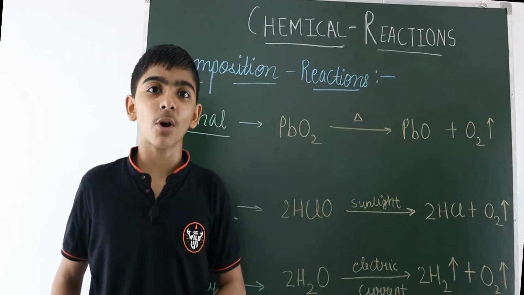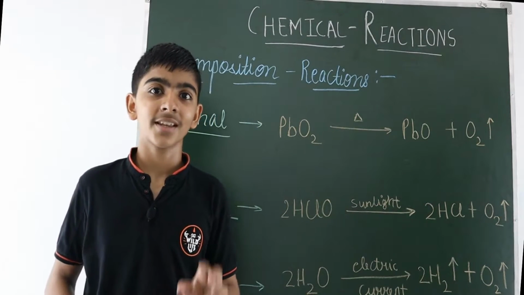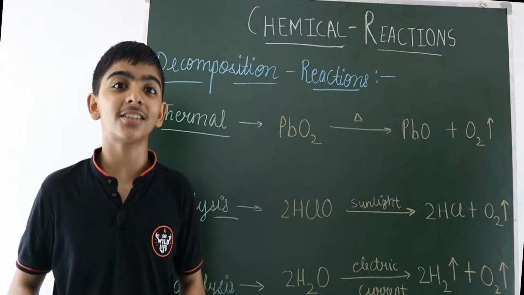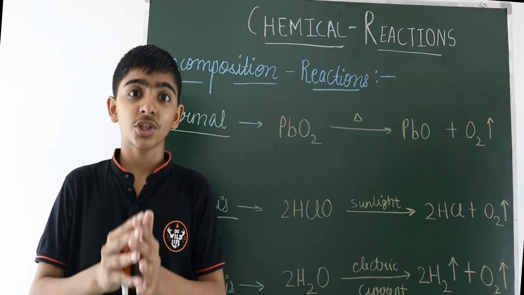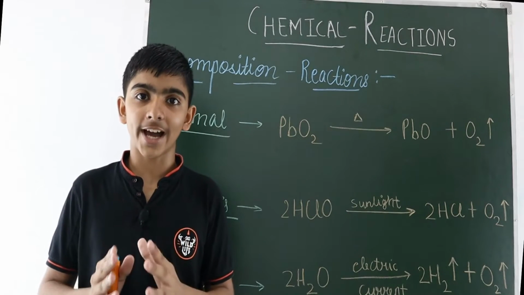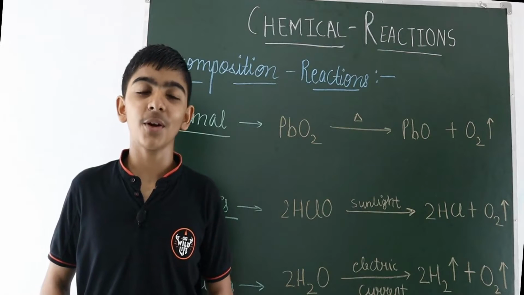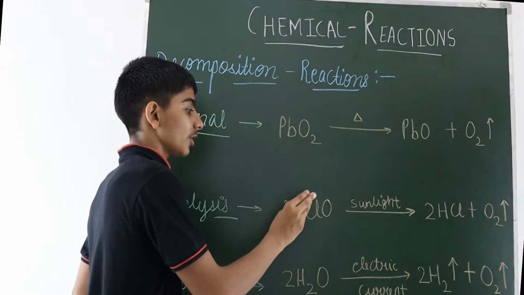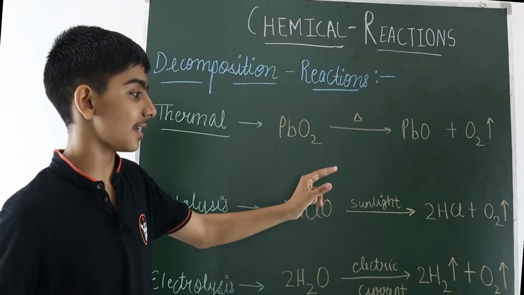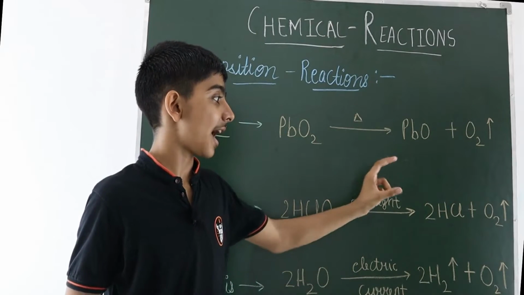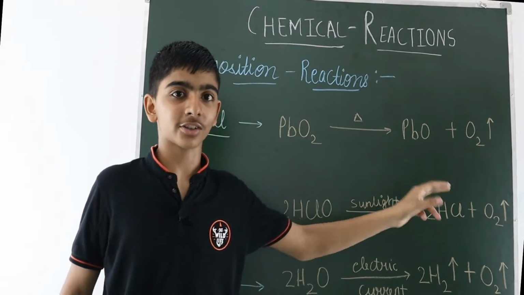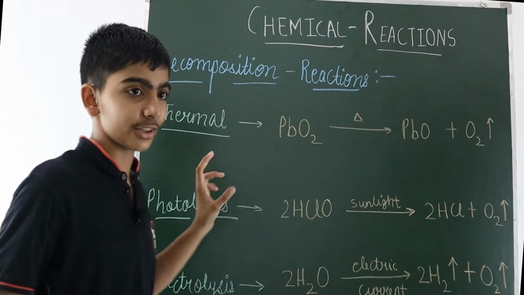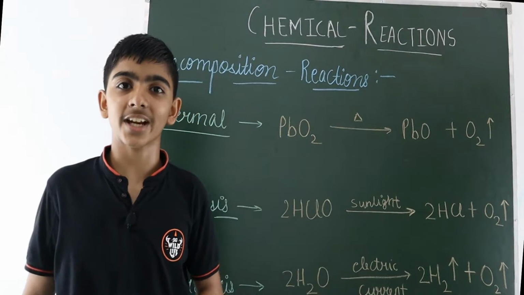Now the second type of decomposition reaction is the photolysis reaction. A photolysis reaction is a type of chemical reaction which takes place in the presence of light. Now the example for the photolysis reaction: hypochlorous acid is exposed to sunlight and decomposes to form hydrochloric acid plus oxygen. The upward arrow means oxygen is a gas. So this was the example for the photolysis reaction.